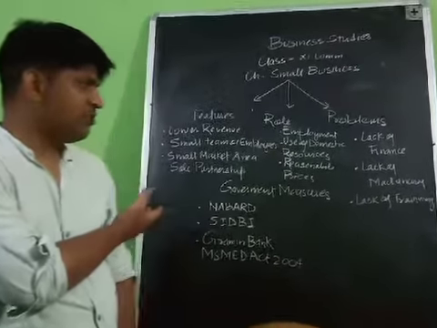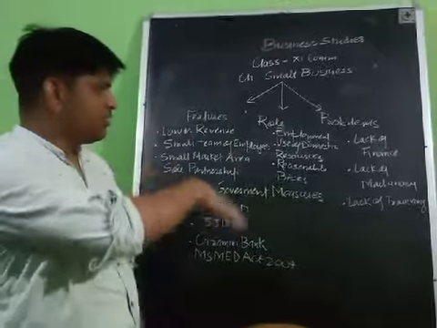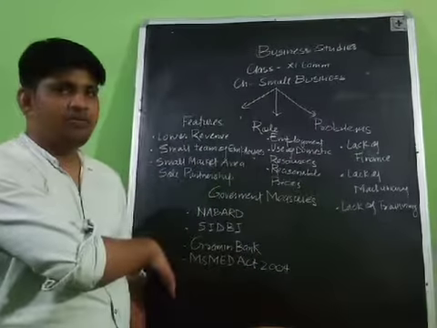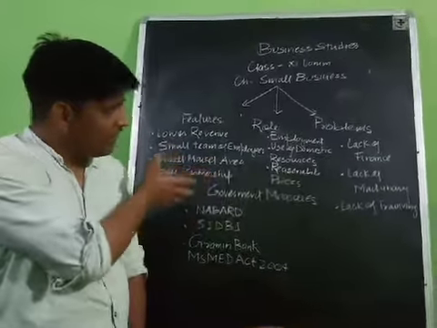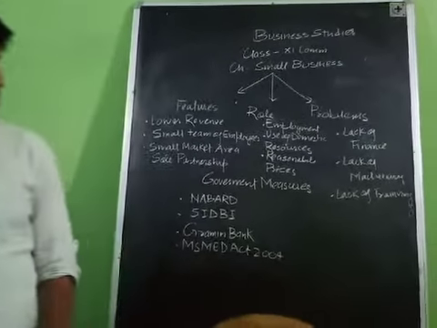So students, you just take out the screenshot of it, because these points, this flowchart is not available in the book, so you should take the screenshot. After that I will tell you the role and problems of the small scale business.